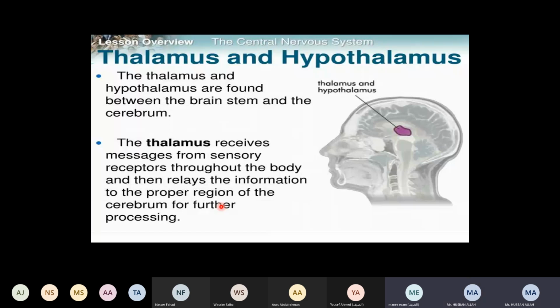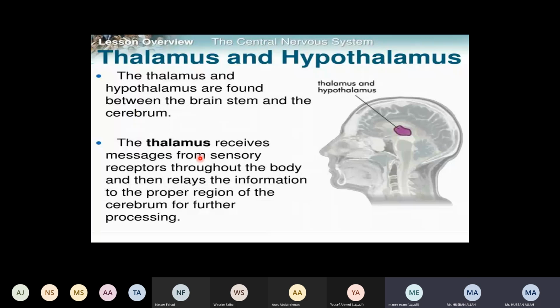Now we have the thalamus and hypothalamus. These are the lower part of the cerebrum. The thalamus and hypothalamus are found between the brainstem and the cerebrum, where the brainstem starts and where the cerebrum ends. They are found at the junction between the cerebrum and the brainstem.